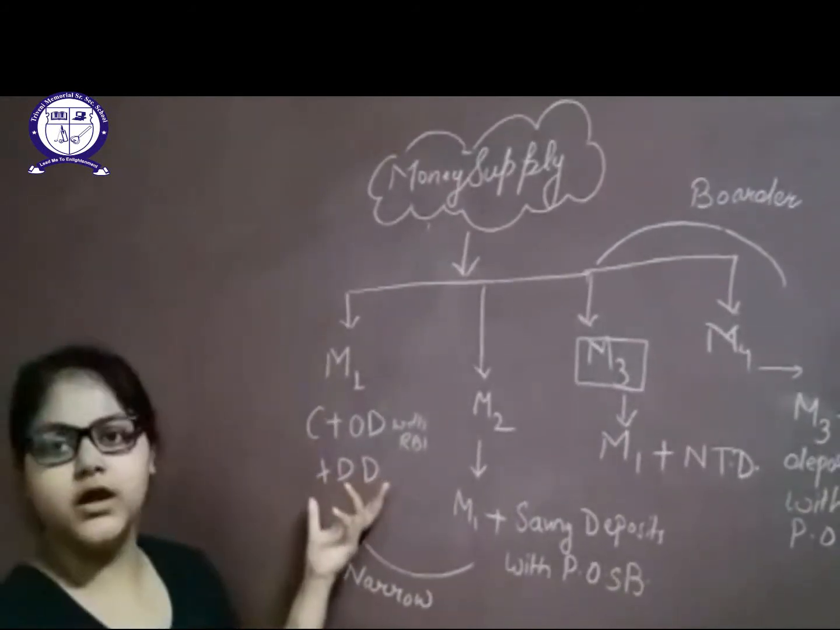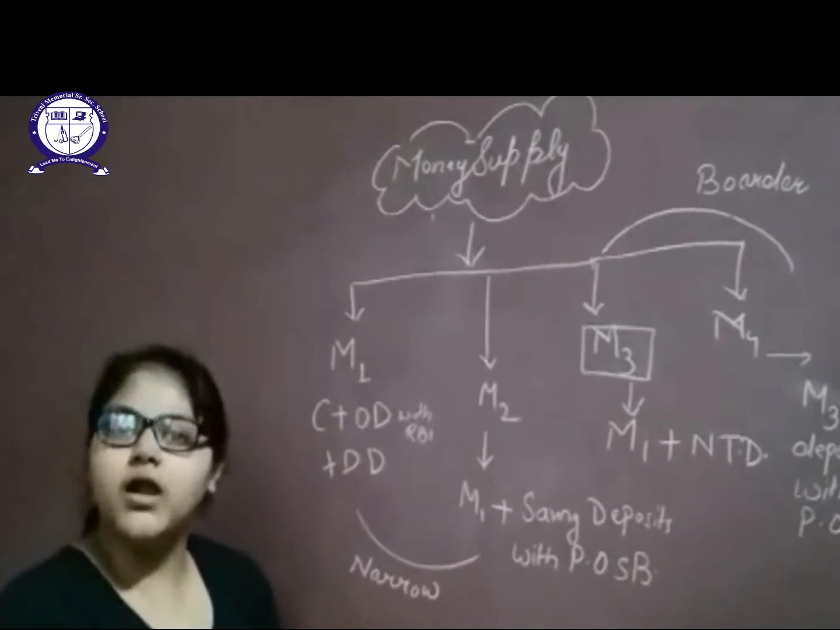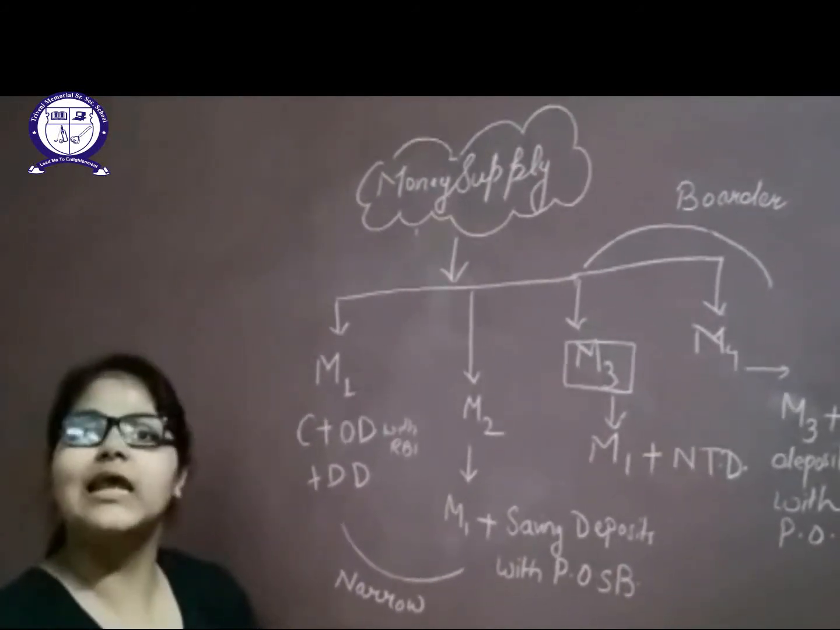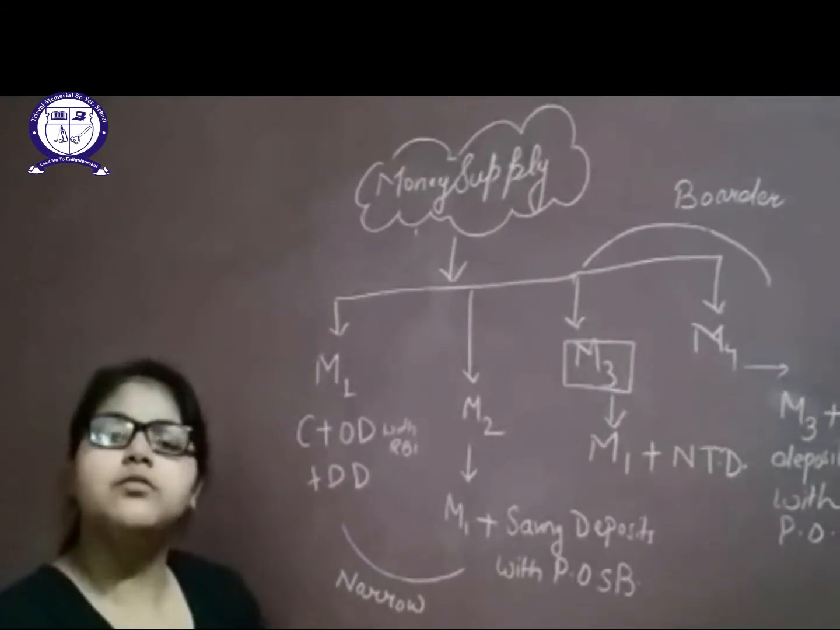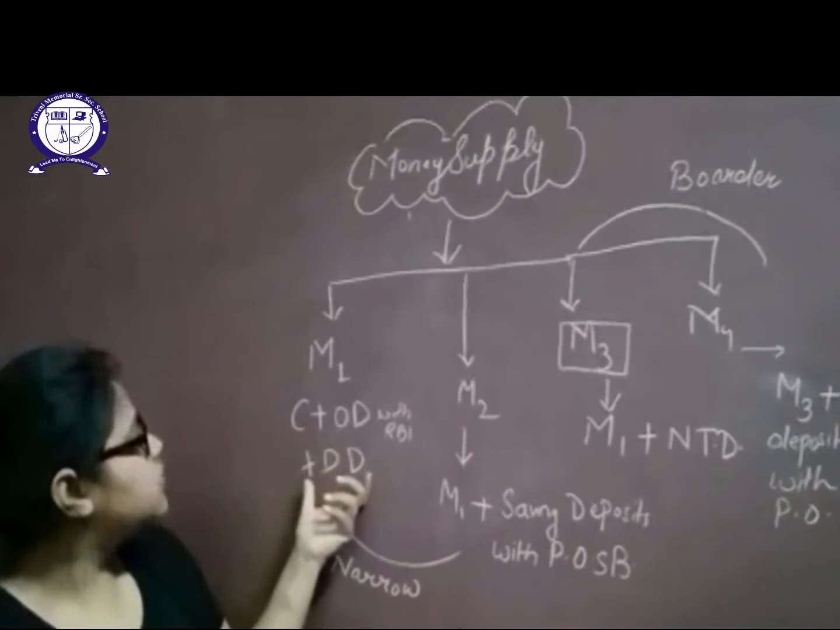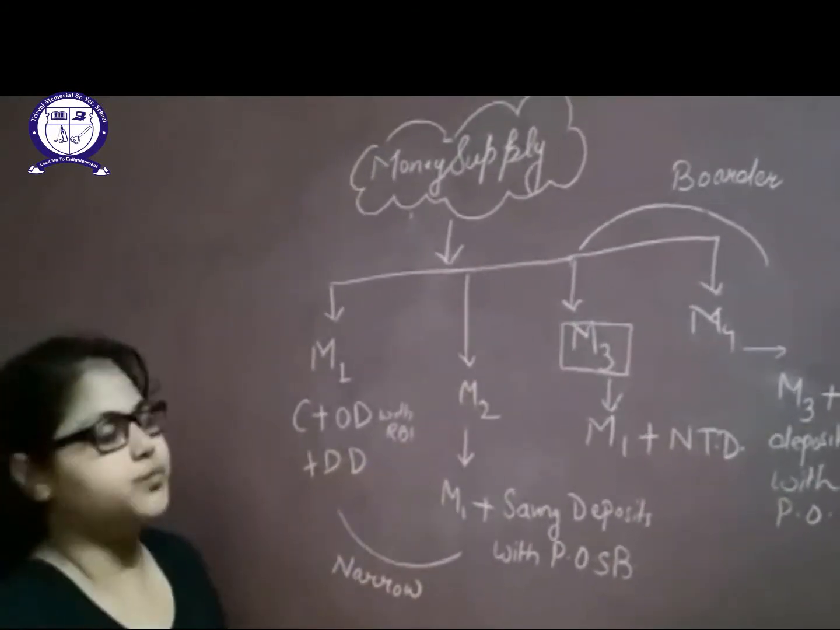Next one is demand deposit. We have discussed demand deposit right now. The demand deposits are those deposits which can be demanded from the bank at any point of time, and the bank will convert the checks into cash. So this is your demand deposit. Moving to our next, that is your M2.